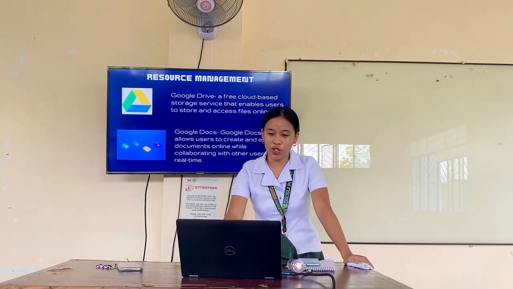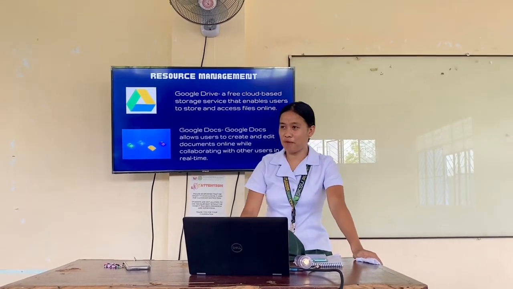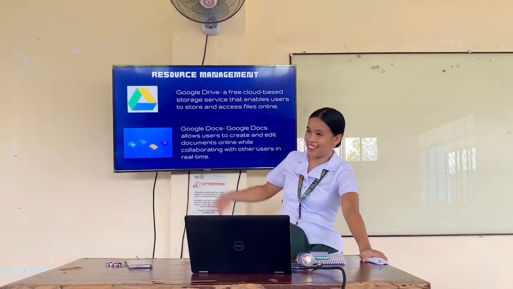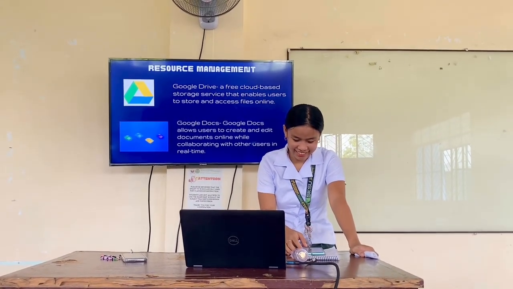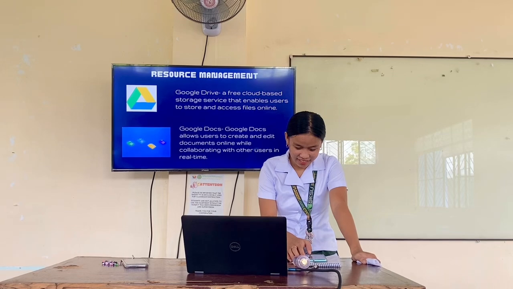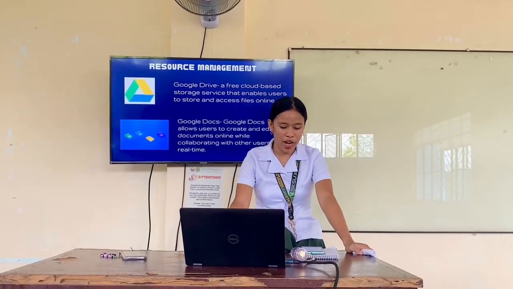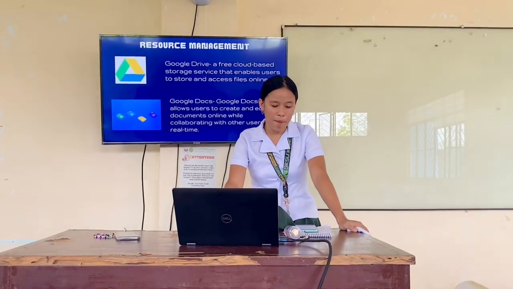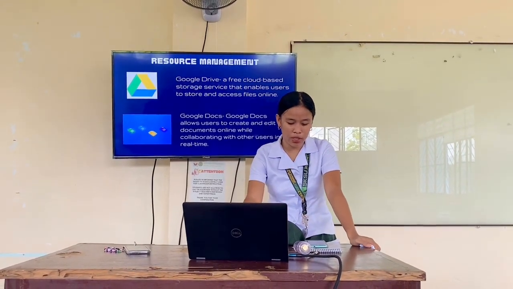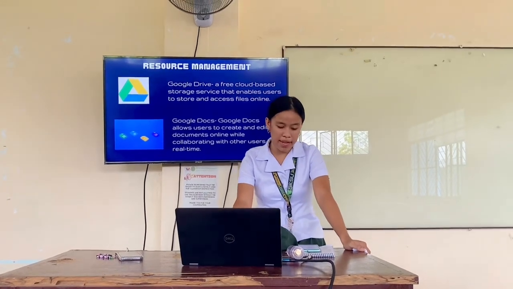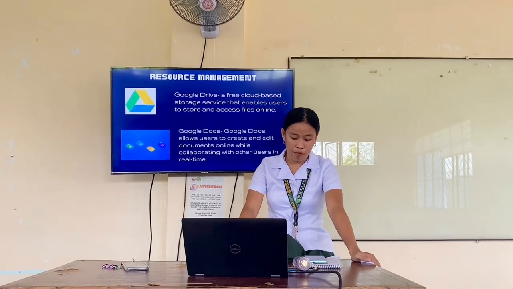So the next is resource management. Janalisa, can you please read this? Google Drive, a free cloud-based storage service that enables users to store and access files online. So Google Drive is used for a marketing project. So this is a file storage. The team uploads all the campaign assets, images, PDFs, and reports.